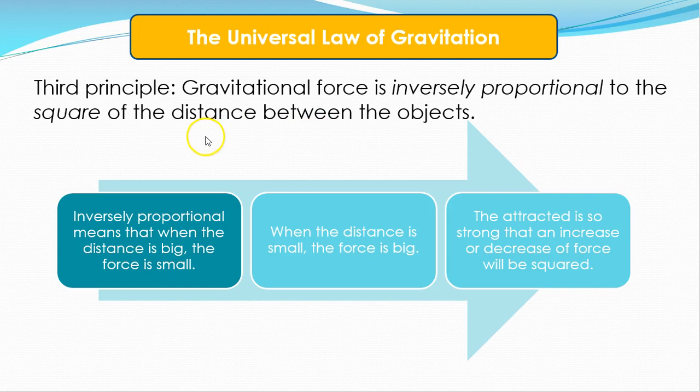The third principle, gravitational force is inversely proportional to the square of the distance between the objects. Inversely proportional means that when the distance is big or large, the force is small. So if the distance is big, the force is small. And inversely, when the distance is small, the force is big. So the closer the two objects are, the stronger their force will be.